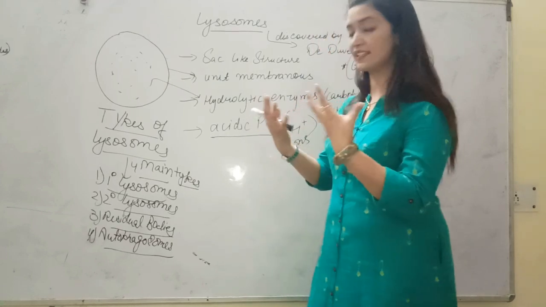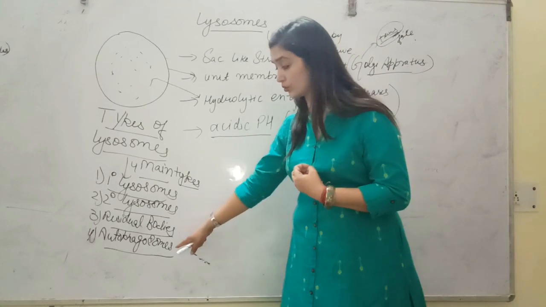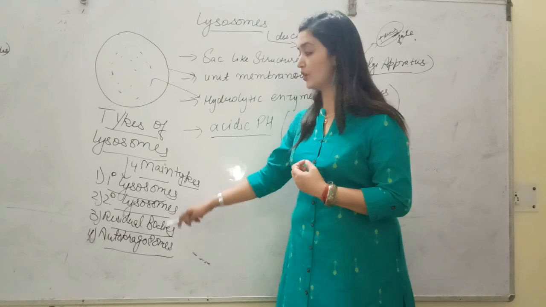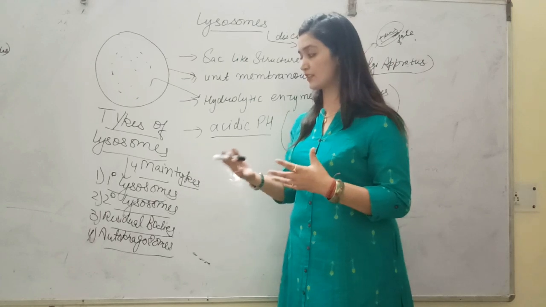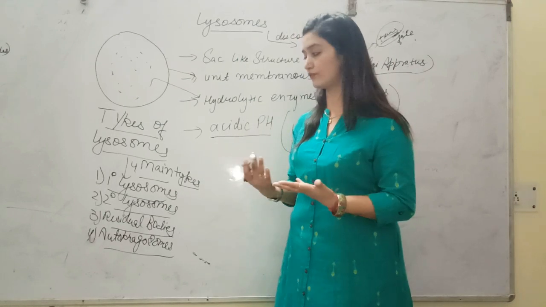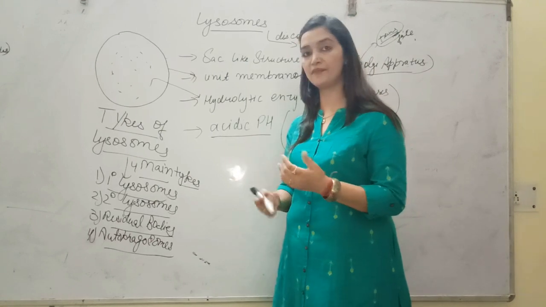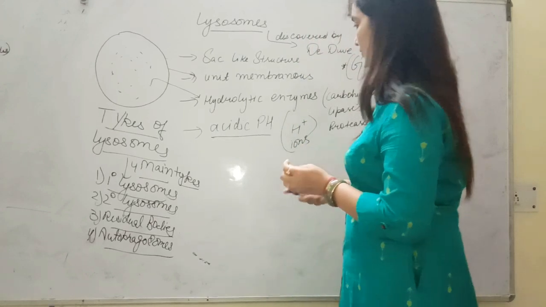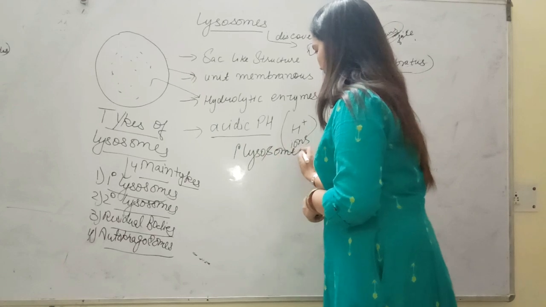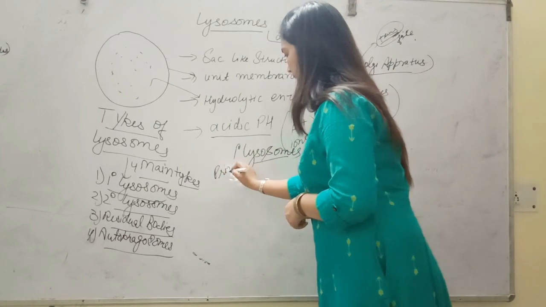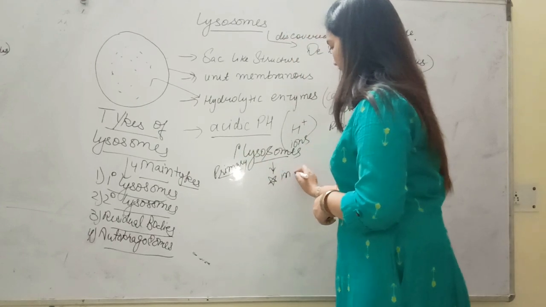Sometimes they go for lysis of themselves, so they are also called suicidal bags, and they are also named autophagosomes. Alright, so these are different stages of lysosomes as they proceed in their function, and on the basis of active and inactive enzymes present in them, they are named differently. So let me discuss primary lysosomes first. Primary lysosomes specifically have inactive enzymes.